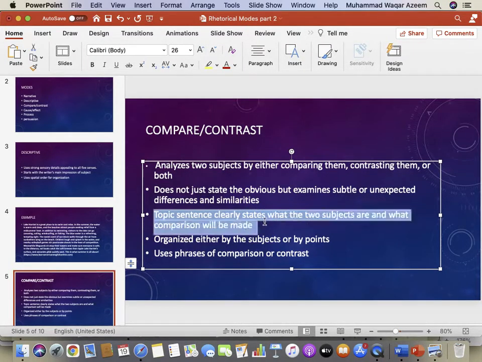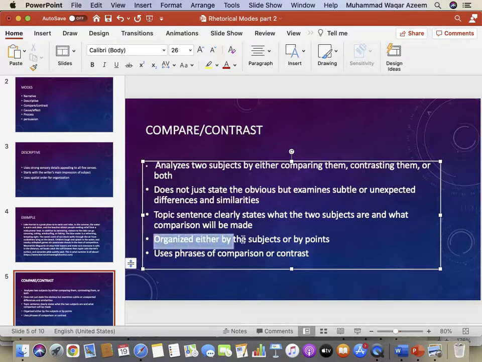When you write the topic sentence for this kind of paragraph, you should clearly state the two subjects you are going to compare and what kind of comparison you are going to make. Are you going to show the similarities or the dissimilarities? You can organize this kind of paragraph by subject or by points.